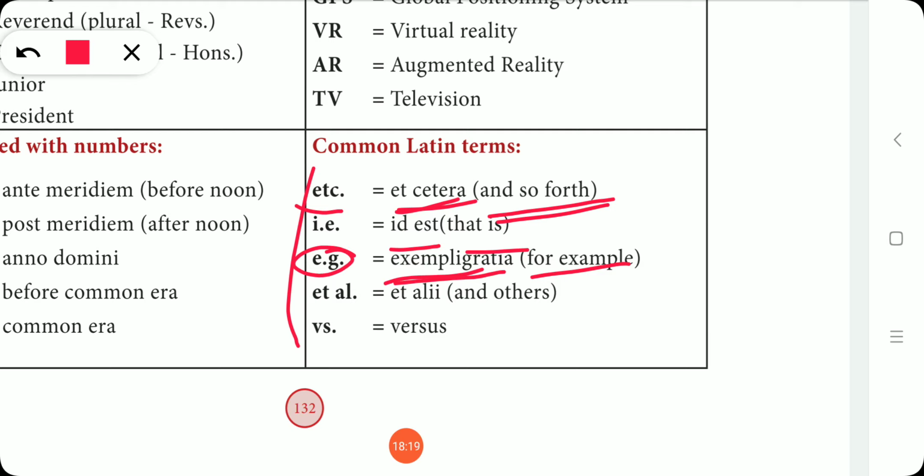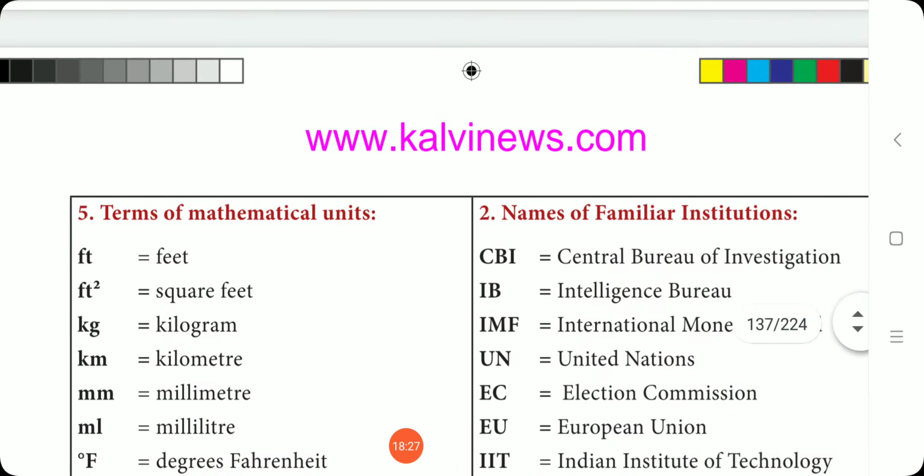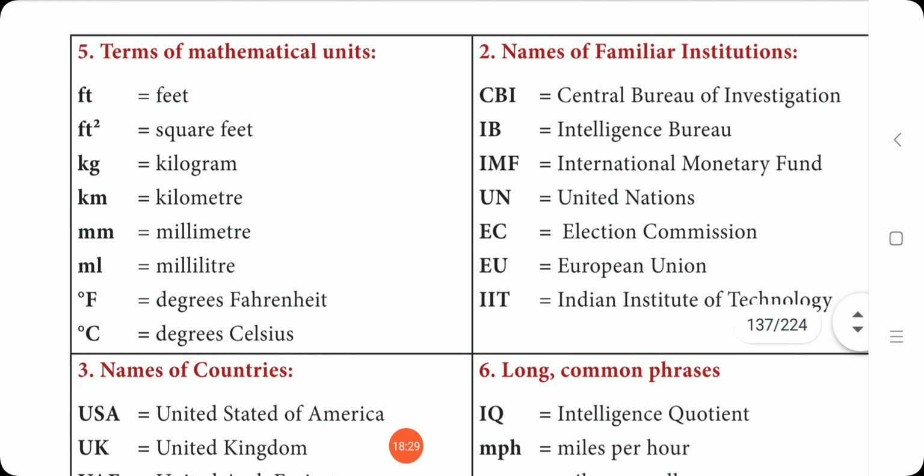ET AL, et alii, is a Latin word; and others is the English. VS, versus. The next one is terms of mathematical units. You know this, every one of you has read this, I hope. FT feet, FT square feet, kilogram, kilometer, millimeter, milliliter, degrees Fahrenheit, degrees Celsius.